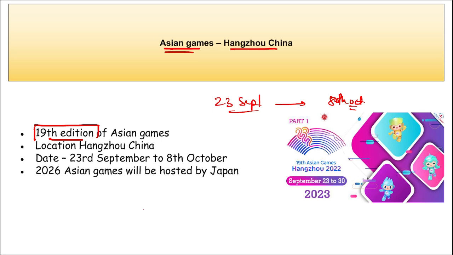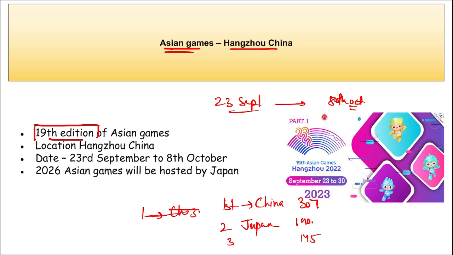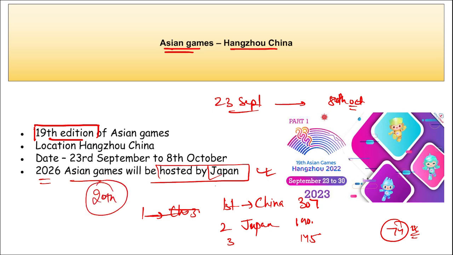If we talk about the medal tally, as of now on the first position it is China with 307 medals. Then on second position it is Japan with 140 medals. Then on third it is the Republic of Korea with 145 medals, and India stood at fourth position with a total of 74 medals. Right, the next thing, remember, the 2026 Asian Games will be hosted by which country? It will be hosted by Japan. Correct. So we can say the 20th edition of the Asian Games will be hosted by Japan in 2026.